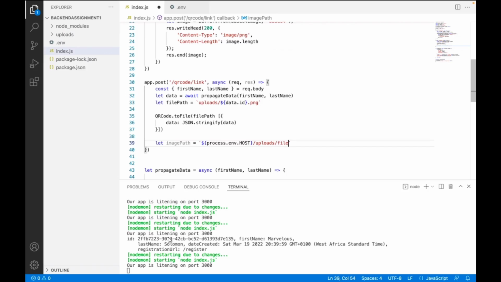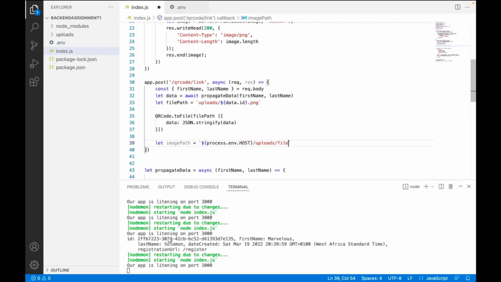QR dot to file. Where is this coming from? Oh, it did not put a comma there. I am sure that's the problem. Yeah, so we need to have a comma there.